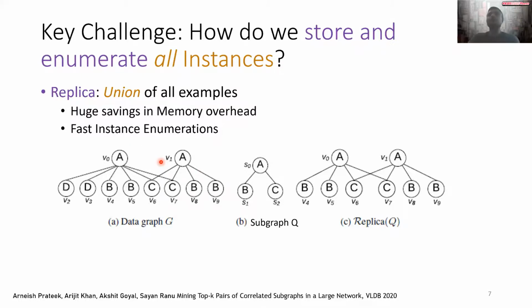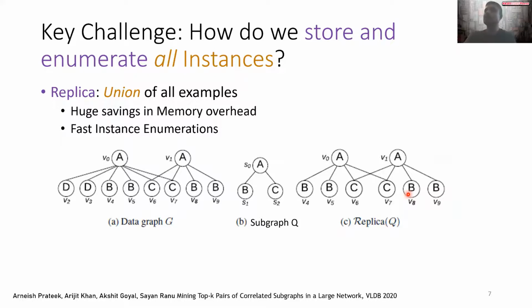So that means if you store them individually, you would be storing, let's say, 24 nodes, because 8 instances and we have 3 nodes per instance. And then there would be similar replication on the number of edges as well. However, with replica, the overlapping portions are stored exactly once. We don't store them individually for each different instance. And therefore, this leads to several advantages.